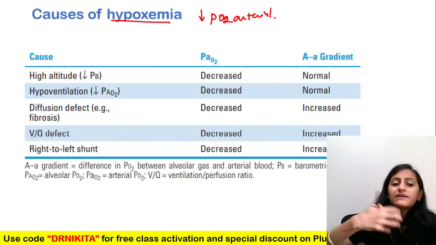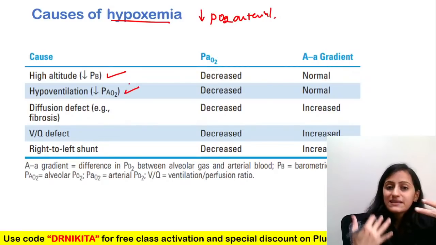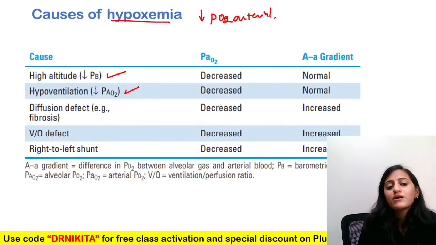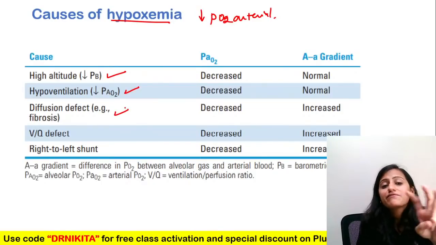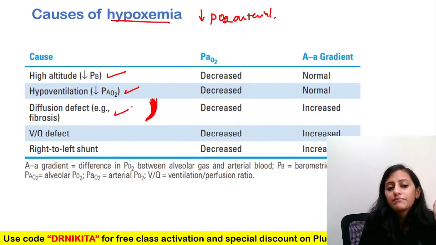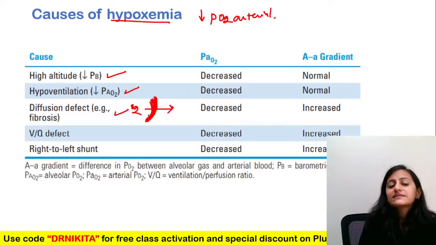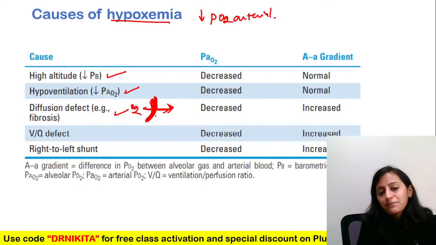When the oxygen that we are receiving from outside is less. So it could be high altitude, right? Hypoventilation. We are not taking oxygen from outside well. There is a diffusion defect. So there is the lung, the alveoli membrane. The oxygen is here. It has to cross and go to the blood. So if there is fibrosis, interstitial lung disease, the diffusion is not happening, right?